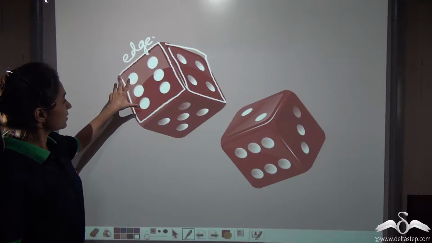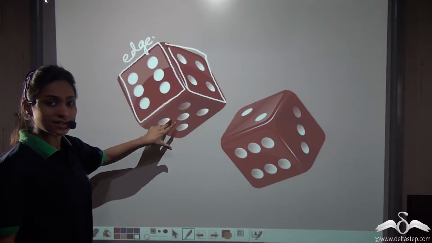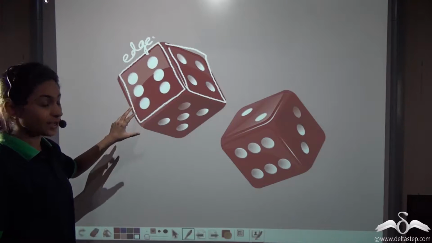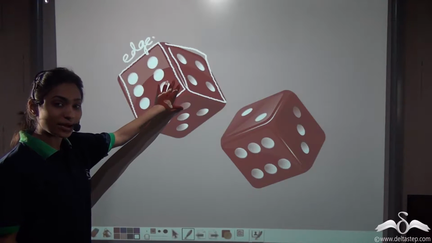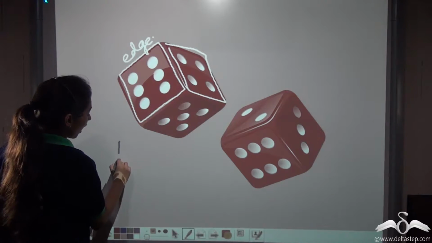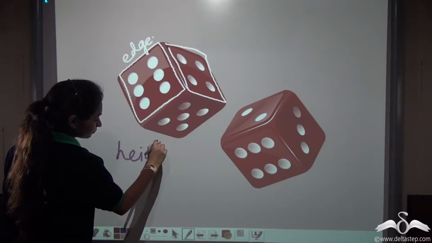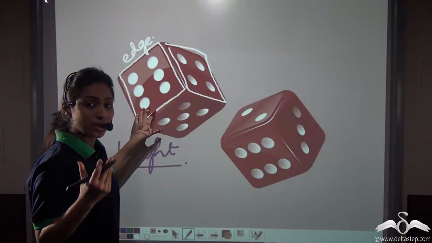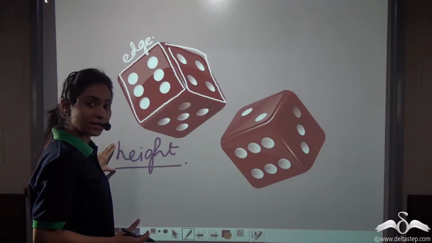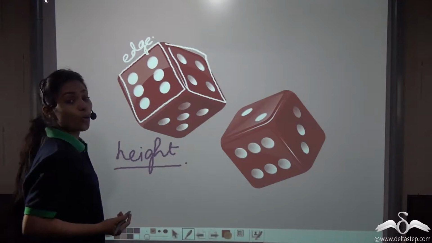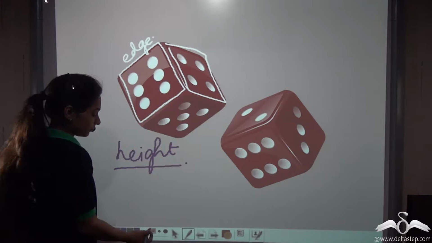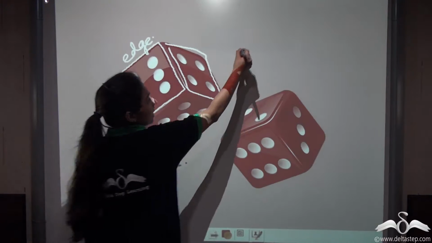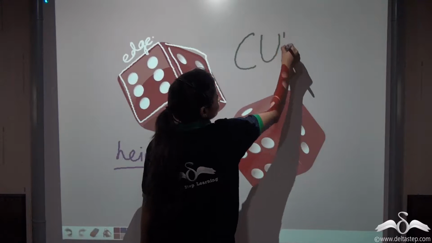Now, here we can see that it has multiple faces that are squares. But you can say that this dice is three-dimensional. It is having a height also. So this dice is actually a square with some height. So what do we call this shape? Well, we call it a cube.